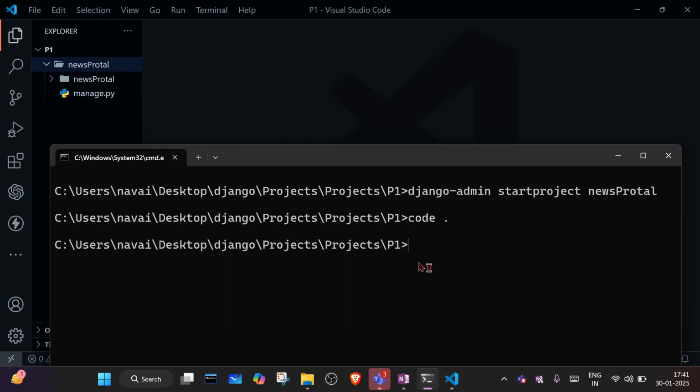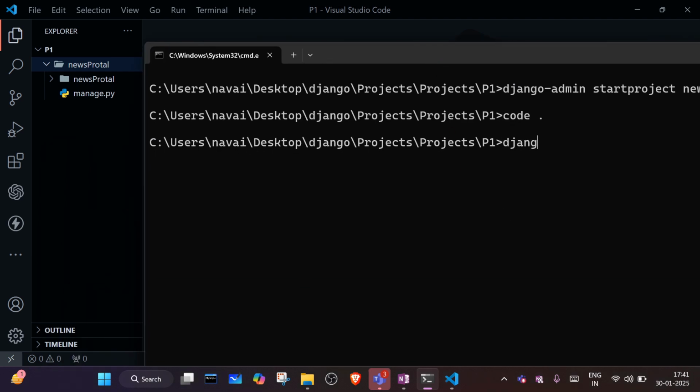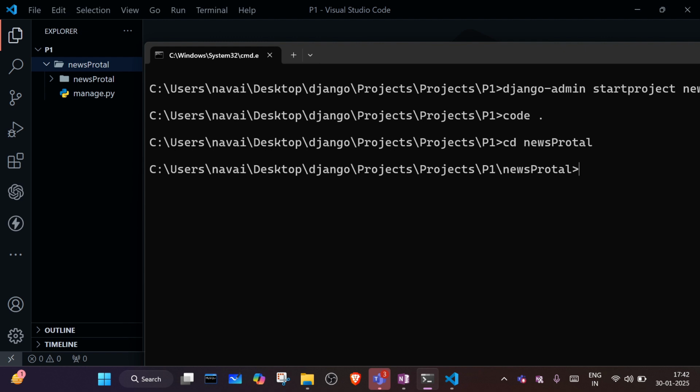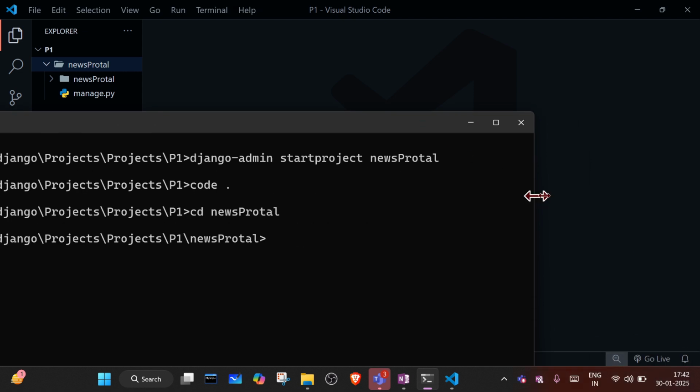Inside the project folder, we need to create one Django application. In order to create the application, we need to go inside the news portal project folder. Currently I am in the P1 folder, so let's change the directory, cd news portal. What command do we write to create an application inside the project? How to create?